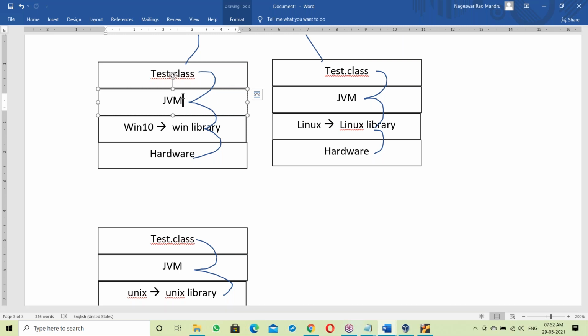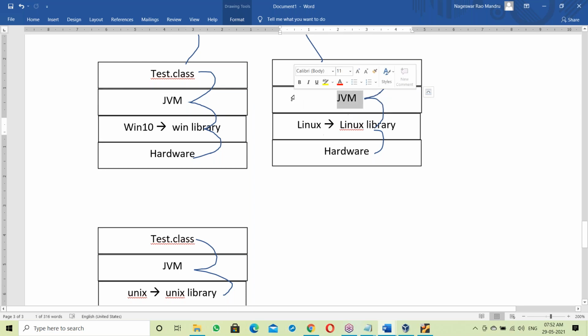So once the JDK is installed, the JVM also gets installed automatically, whether on a Windows base or a Linux base. It's a part of the JDK.